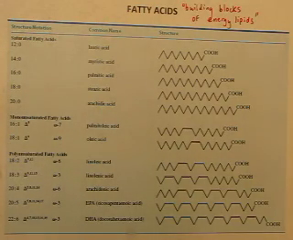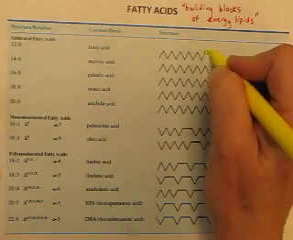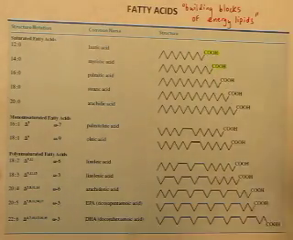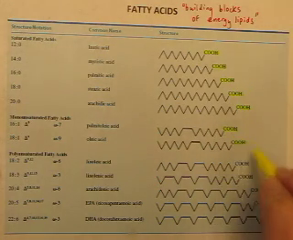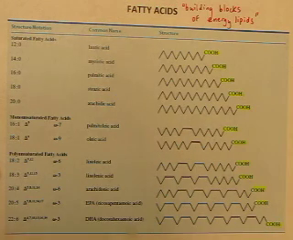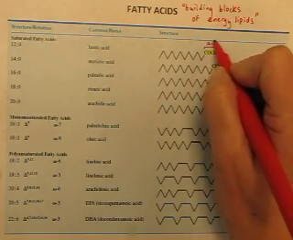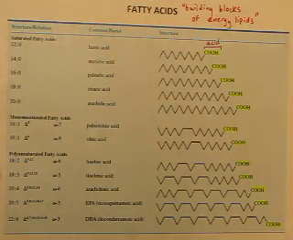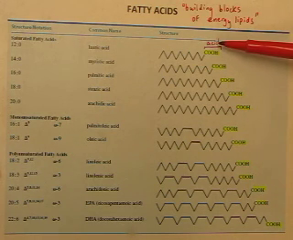What's the second thing we'd like to notice? Let's look at the structure. Carboxylic acid, carboxylic acid, carboxylic acid, and so on. Every single fatty acid contains a carboxylic acid functional group. The carboxylic acid functional group is where the name acid in fatty acid comes from, because every fatty acid has a carboxylic acid functional group.